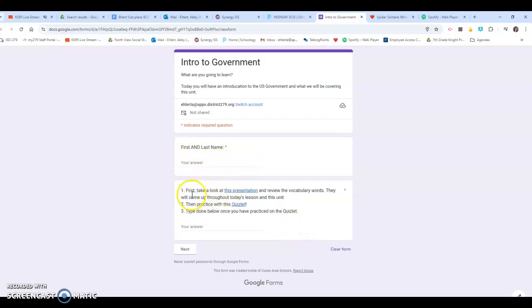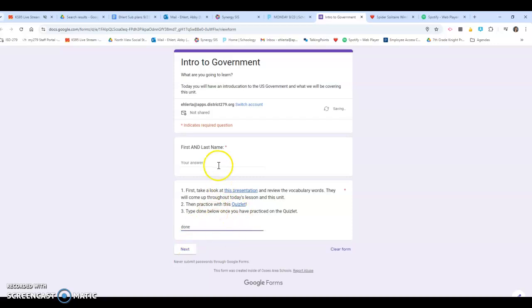And the very first thing we're going to do, it says first take a look at this presentation, review the vocabulary words. Then you're going to practice on this Quizlet matching the vocabulary words, and you're going to type done when you've gone through the vocab. Do not skip this step. These vocab words are very important to this unit, so you want to make sure that you complete this step. After you complete this step, you're going to click next.